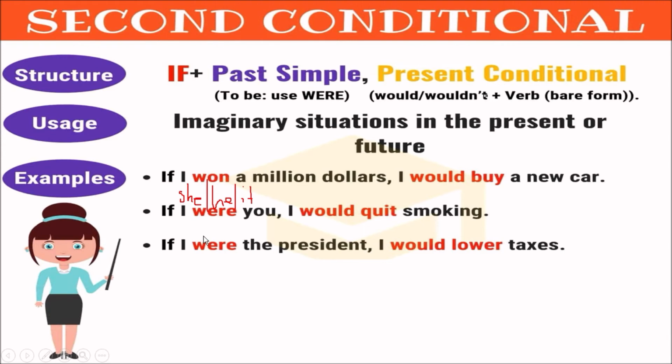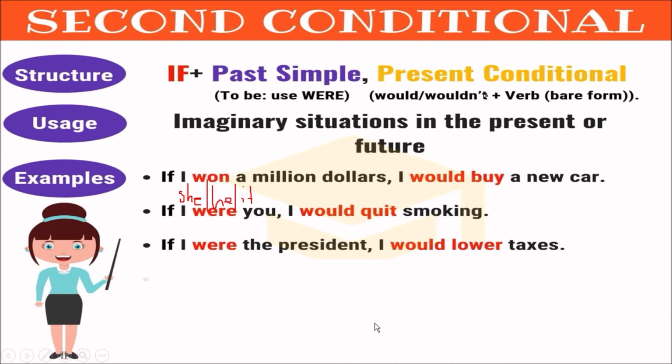If I were you, I would quit smoking. If he were here, he would whatever, right? So again, for the third person in the second conditional, we are going to use were for all of them. If I were, if you were, if she were, if he were, if it were, if we were, if they were. For all of them, were. This is grammatically correct, but you may listen to people using "if I was." That is very informal and it's mostly for speaking. The correct way to use it is using were.